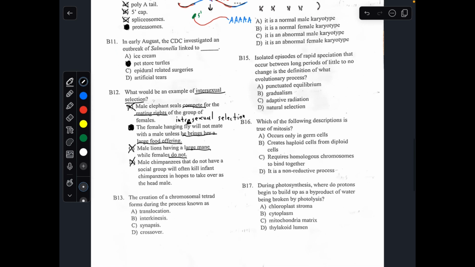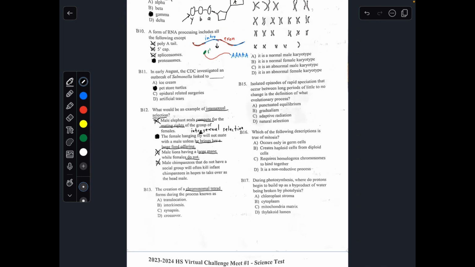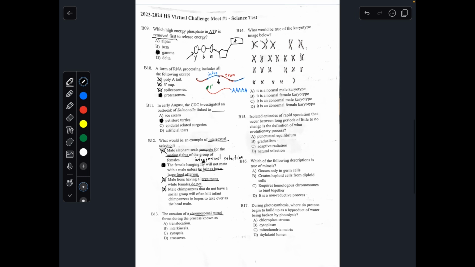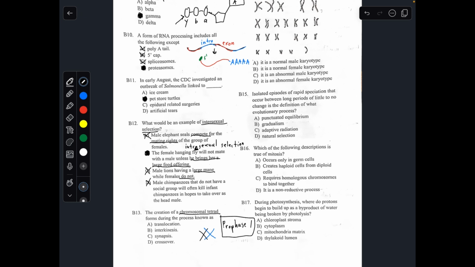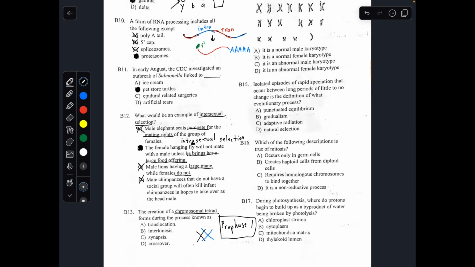Number 13. The creation of a chromosomal tetrad forms during the process known as what? So what exactly is a chromosomal tetrad? A chromosomal tetrad is when two homologous chromosomes, so equal size and same genes, during meiosis 1, or actually I'll specify, during prophase 1 of meiosis, attach to each other to form this structure called a tetrad. This is called the tetrad.